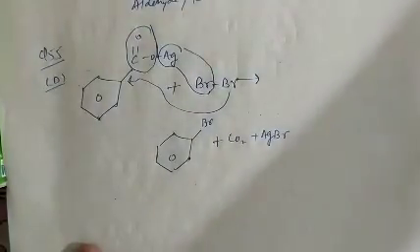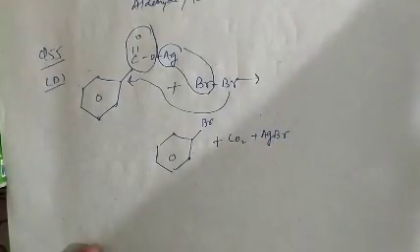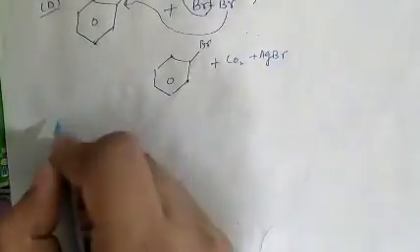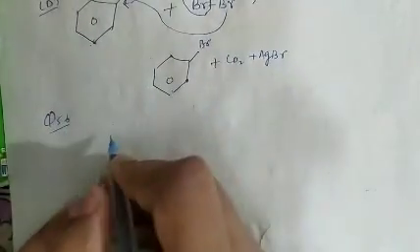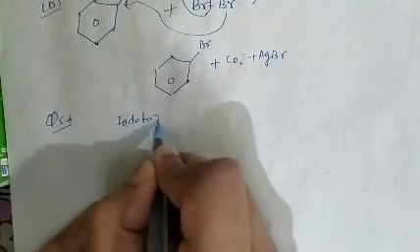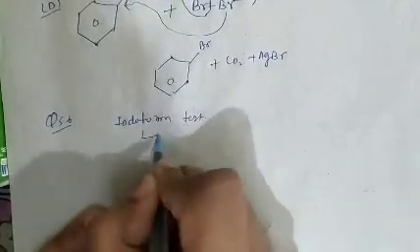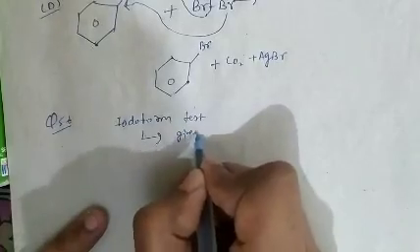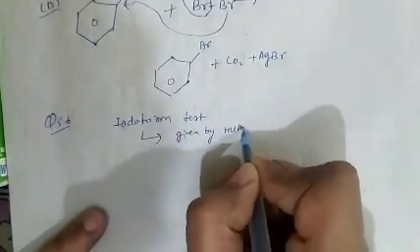See question number 56. Question number 56 is basically the iodoform test. As we know, the iodoform test is given by methyl ketone.